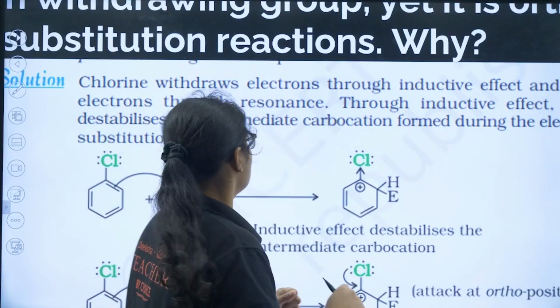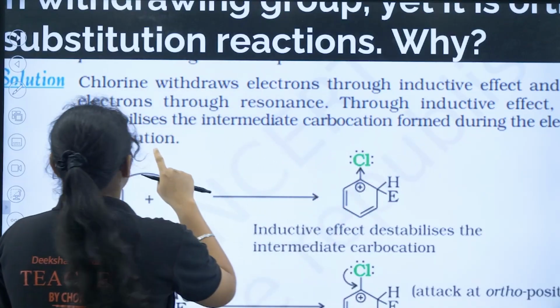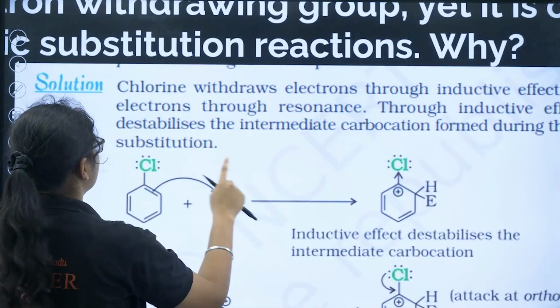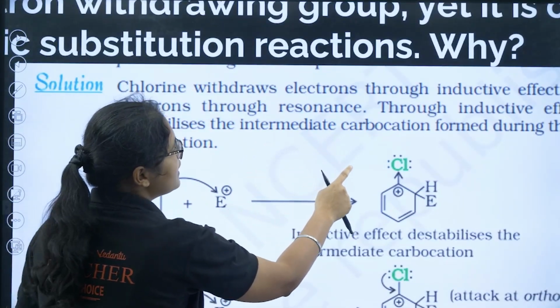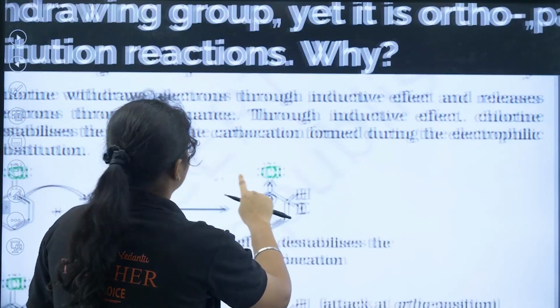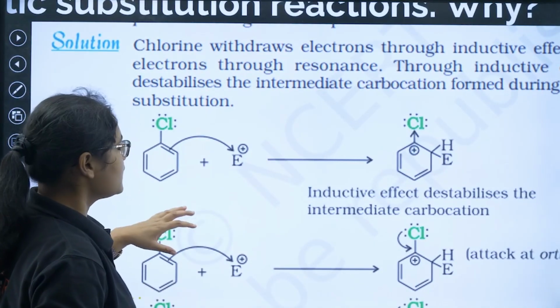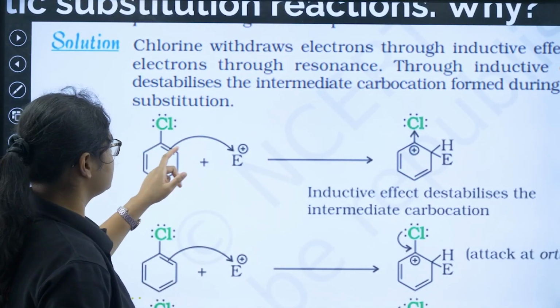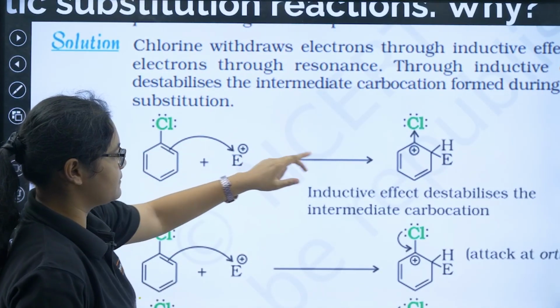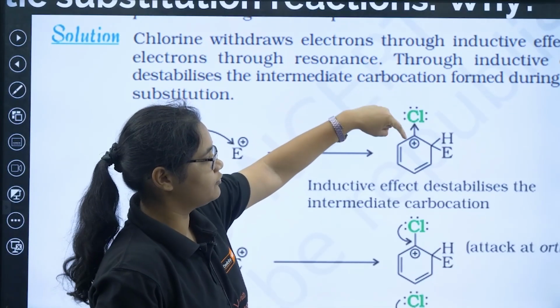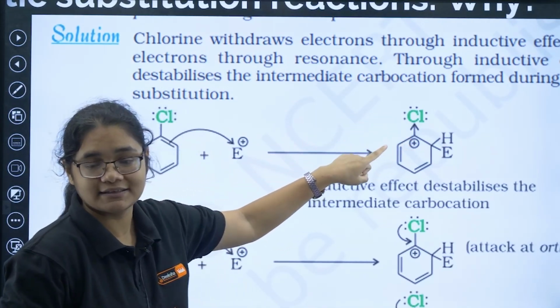Though through inductive effect chlorine destabilizes the intermediate carbocation formed during the electrophilic substitution reaction. You can see that when this double bond attacks the E, we get an intermediate like this, and this one is pulling more electrons, so it is destabilizing this structure.